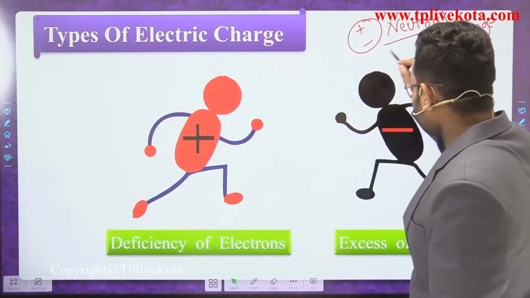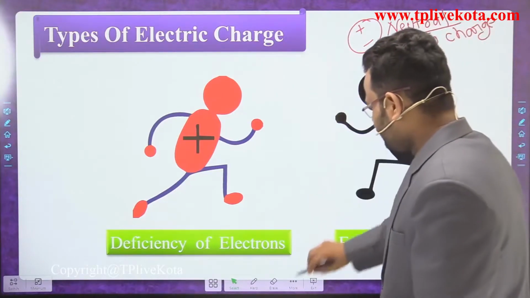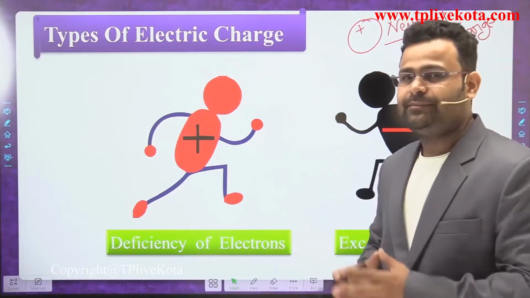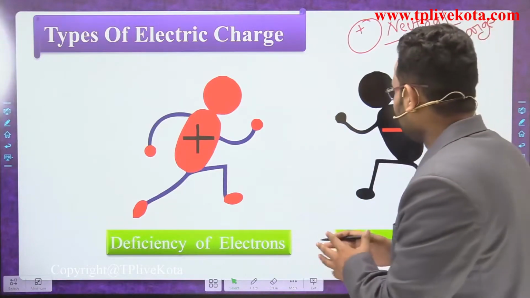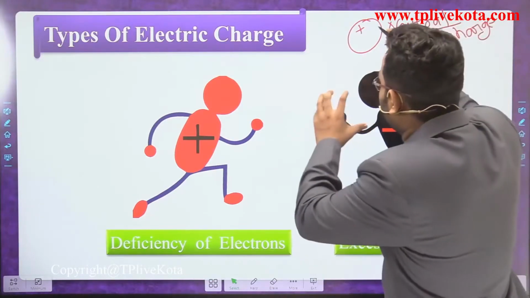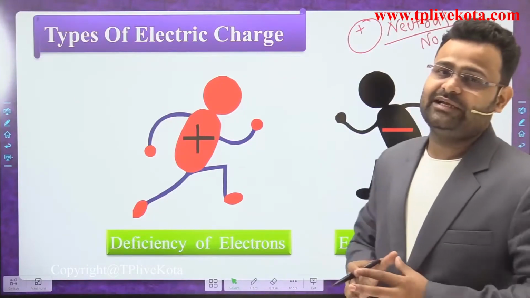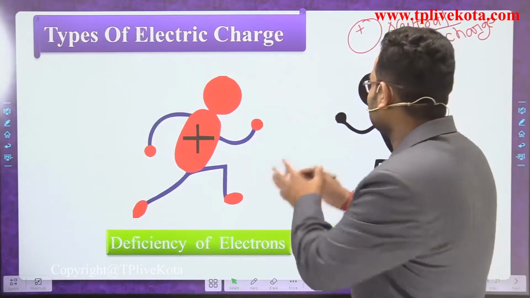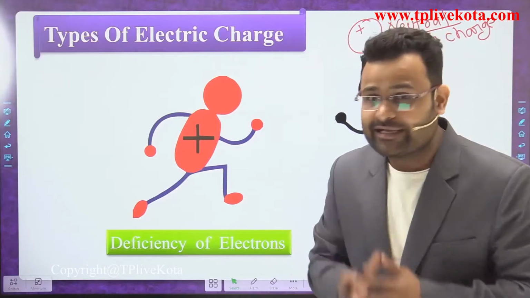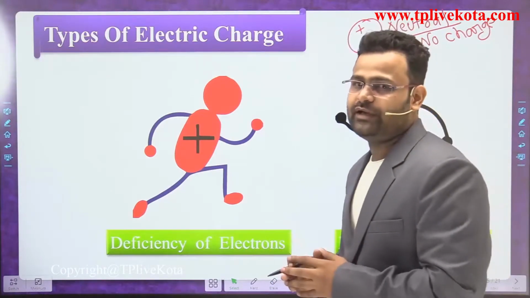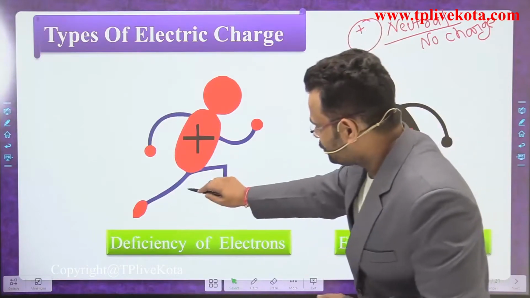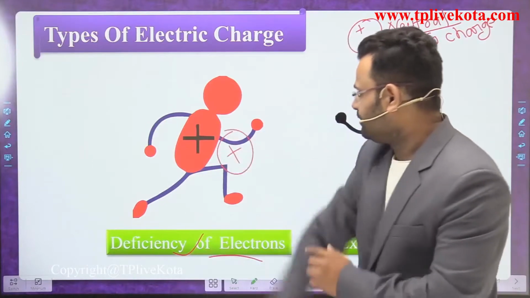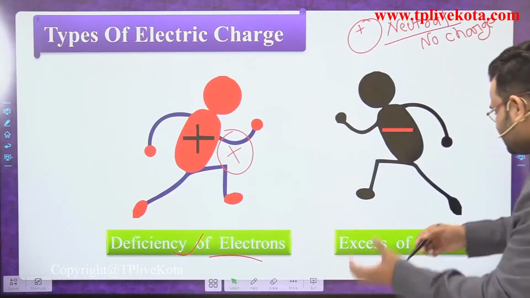Okay, now let's suppose, dear students, if we remove that negative part, then the remaining part is positive. So what happens in that condition? In that condition, dear students, there is a deficiency of electrons. So we write here: deficiency of electrons, then the body becomes positively charged. And some excess of electrons.